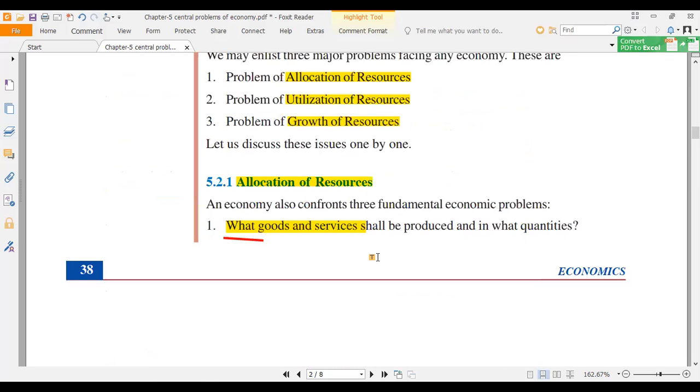So let us just revise once more. What is the problem of allocation of resources? There are three fundamental problems.